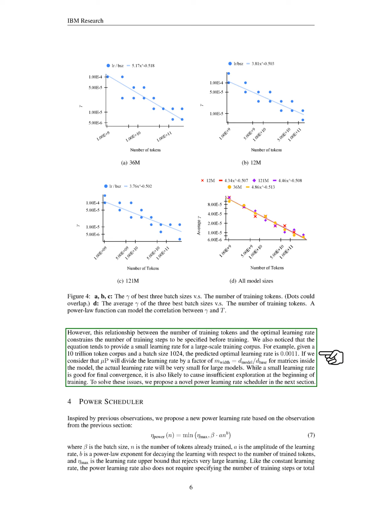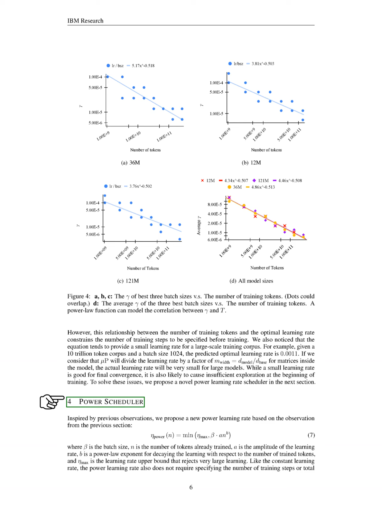Section: Power Scheduler. In this section, we introduce a new power learning rate inspired by our earlier observations. This learning rate depends on the batch size, the number of tokens already trained, the amplitude of the learning rate, a power law exponent for decay, and an upper limit for the learning rate to prevent excessively large values. Similar to a constant learning rate, our power learning rate does not require us to specify the total number of training steps or tokens in advance, as it only relies on the current number of training tokens. We can also combine this power learning rate with warm-up and decay phases to create the final power scheduler.